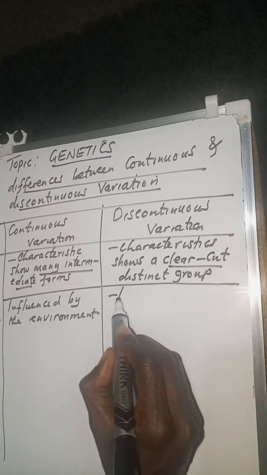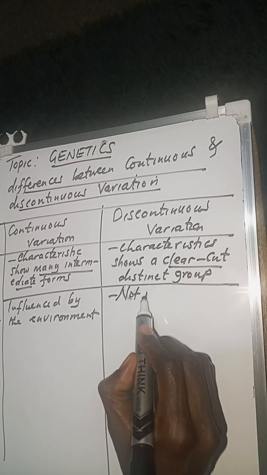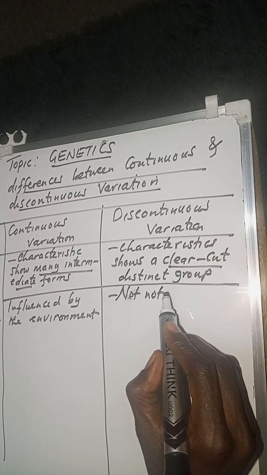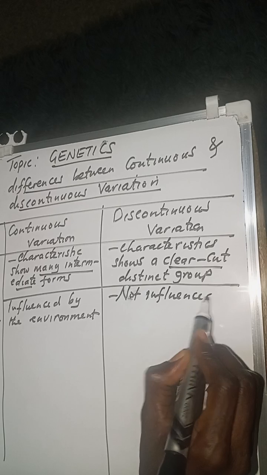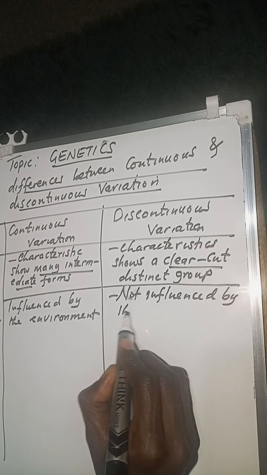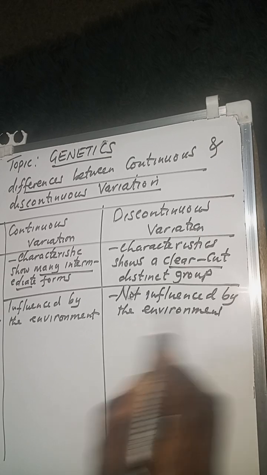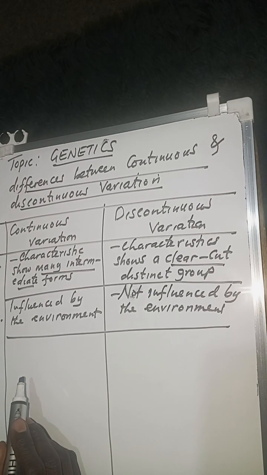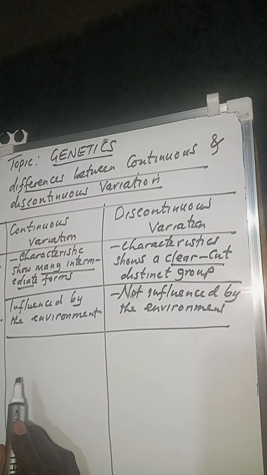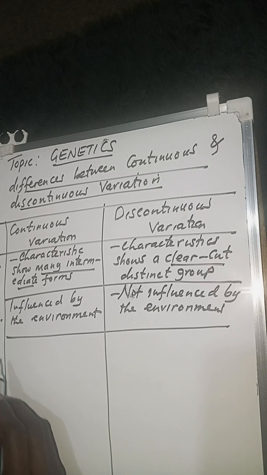But for discontinuous, we can say it is not influenced by the environment. Another difference between the two, if you remember what we talked about, is that continuous variation has polygenic control.